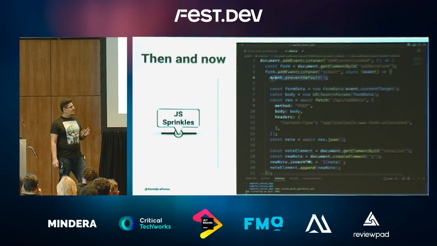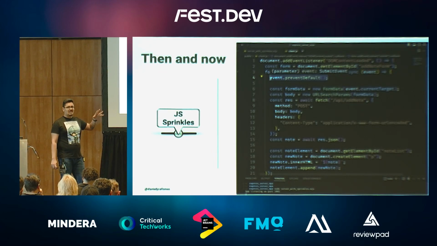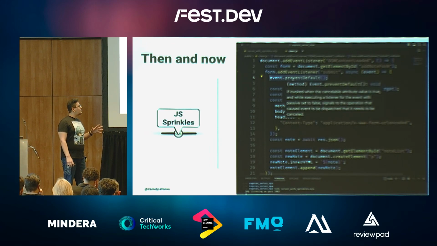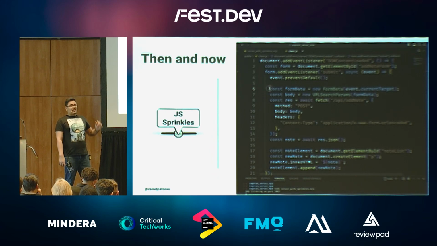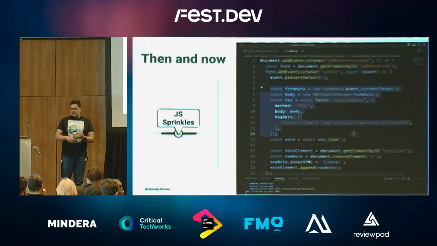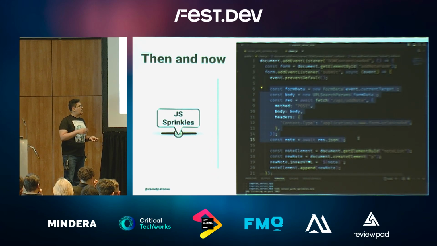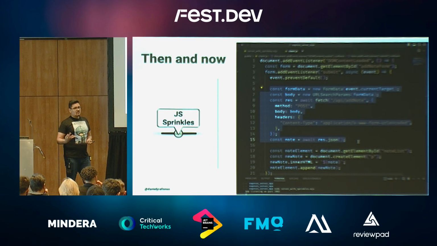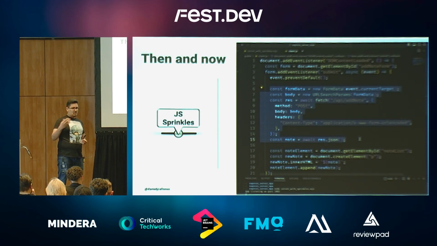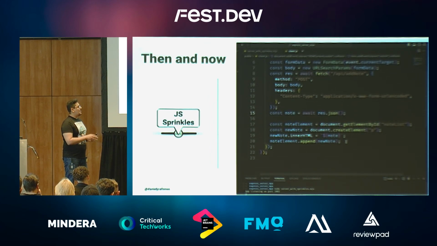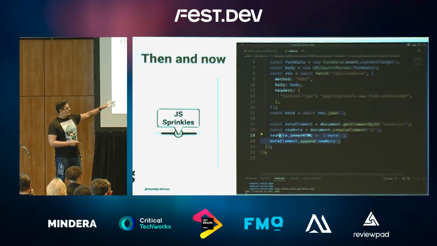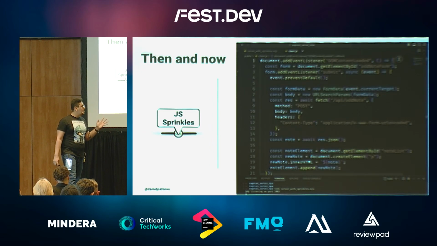And with that, first things first, when we get the post, we have to get the data that was sent over the post. So we get the data immediately right now, and we're going to generate the body and the HTTP request by using fetch. Once we do that request, we're going to get the response from the server, and get the data and load it into the client. So as you can see there, at the end, we get our note list, we create a new P element, and add the note there and append it to the file.